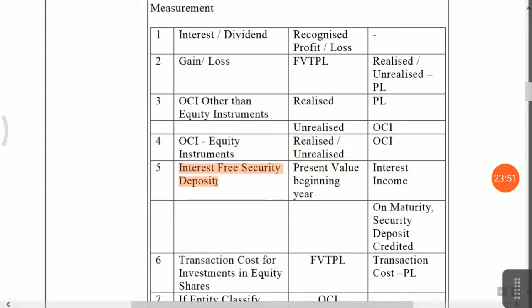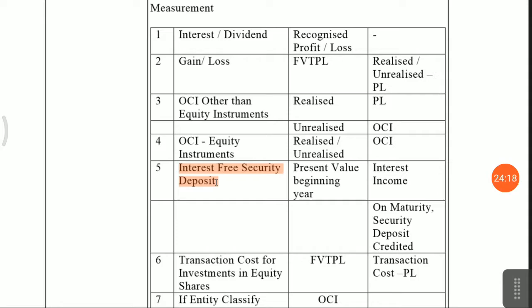Friends, this is a superb example for understanding these three accounts. If you give an interest-free deposit to any landlord, and the lease term is 5 years, then at the time of maturity you will get your security deposit back. For example, security deposit of 10 lakh, and at maturity you will get 10 lakh.